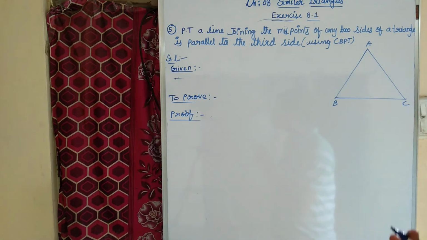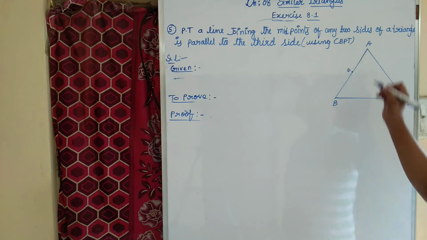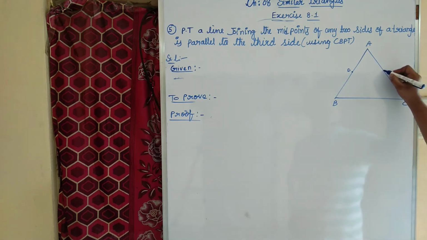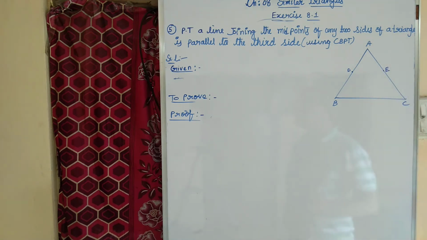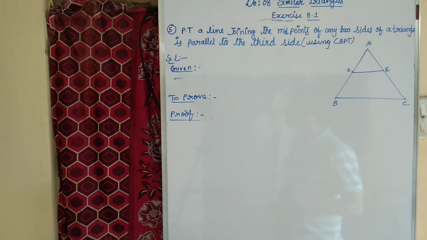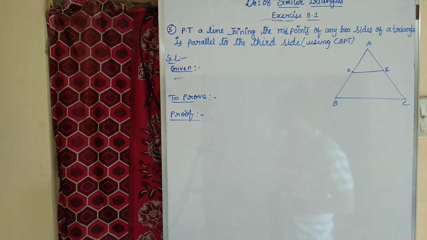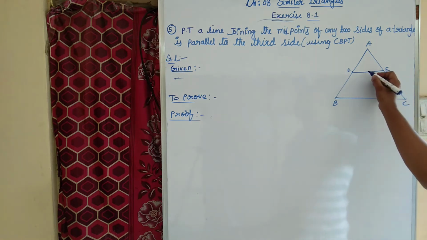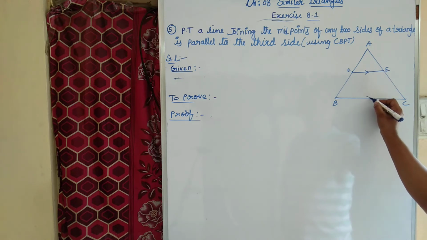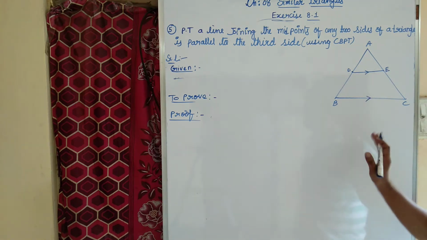A line joining midpoints of any two sides of a triangle. Suppose D is the midpoint of AB, E is the midpoint of AC. This is the line joining midpoints of any two sides of a triangle. That line must be parallel to the third side. We need to prove this.